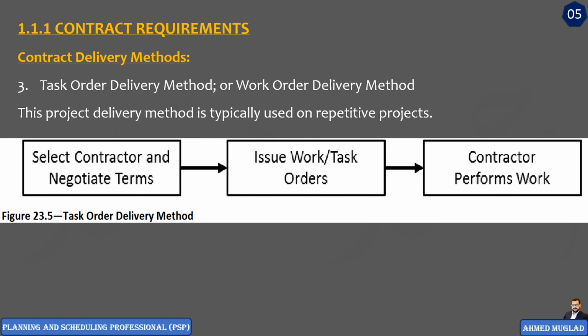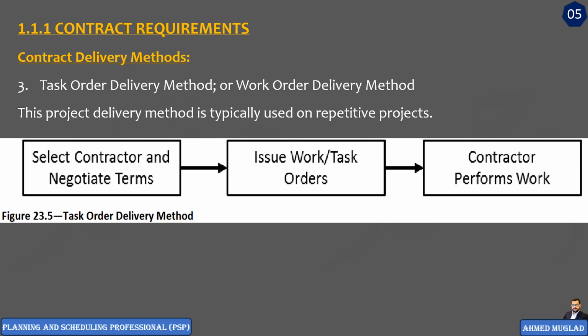Here, since work is performed on an agreed upon price, the scope can be developed as work proceeds. This means the owner can issue many work orders under the same contract because the owner and contractor agreed upon prices of the work units in the main contract, in the contract framework.